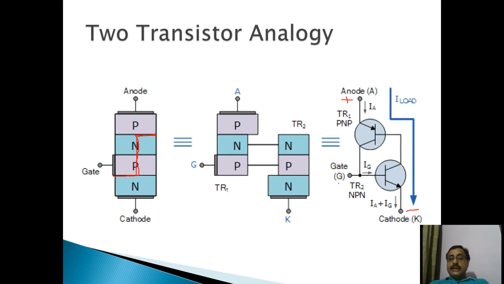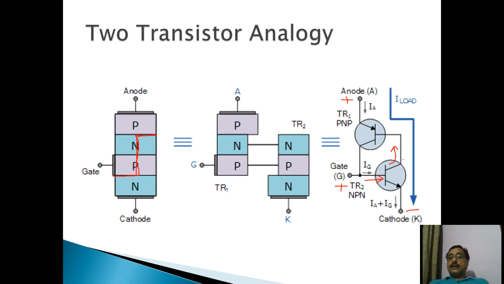But if I connect this gate terminal to the positive terminal of the supply and forward bias the gate and cathode terminals, a base current IB will flow through transistor TR2. This will lead to the production of collector current in TR2.